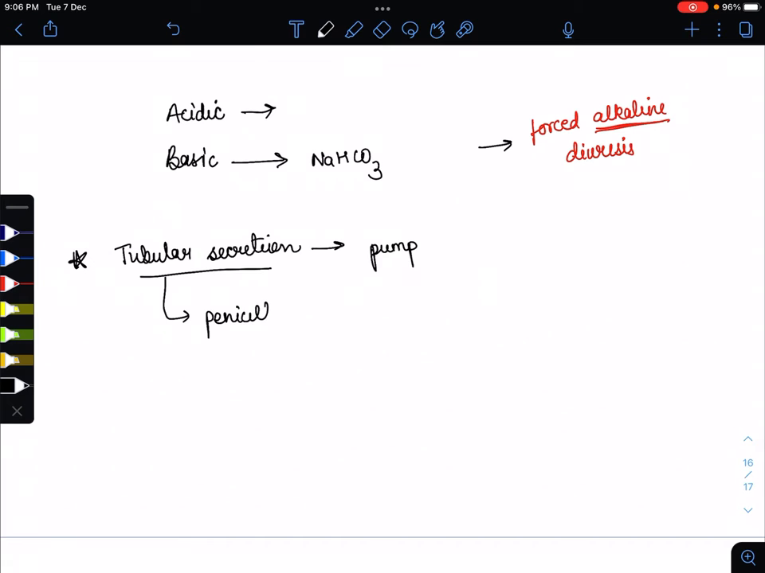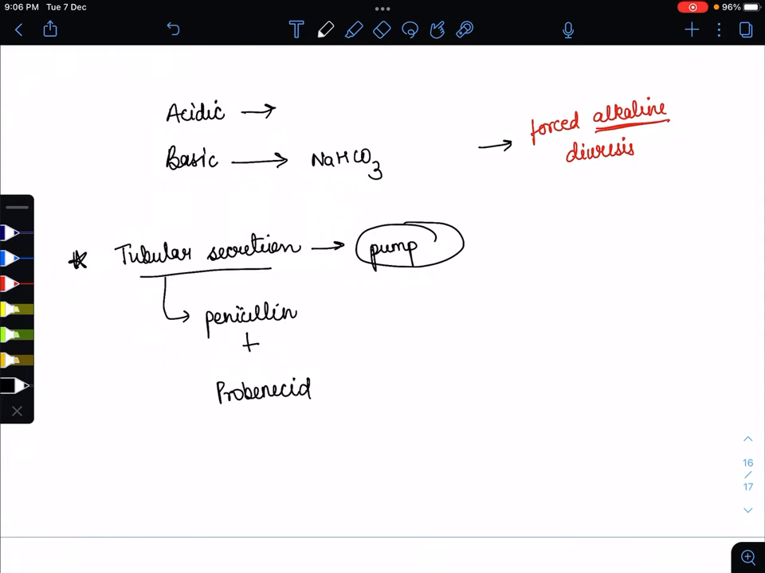So penicillin, as we all know, has a short action, about 2 to 3 hours, because it is secreted by the tubules. But how can we increase the penicillin duration, the penicillin half life? It has one competitive inhibitor, that is probenecid. If we give probenecid with penicillin, then because the